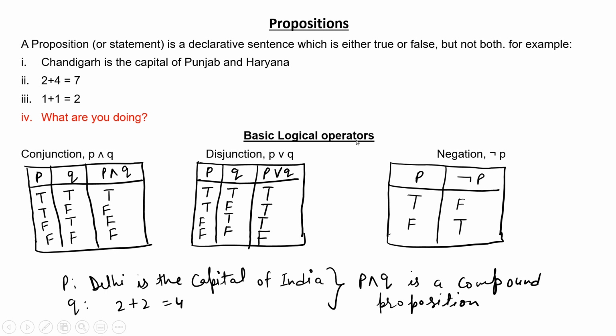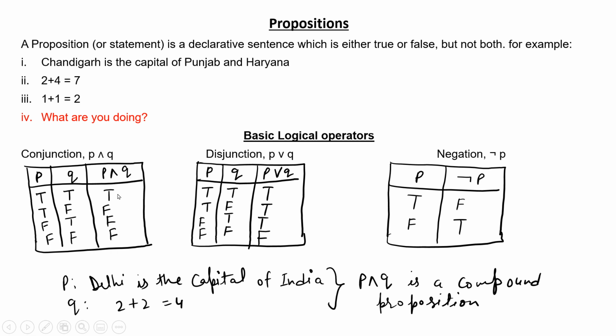We have some basic logical operators like conjunction, which is also called an AND operation, disjunction, which is an OR operation, and negation, which is a NOT operation. A proposition has two choices, either true or false. So P and Q will have a total of four cases: true true, true false, false true, and false false.